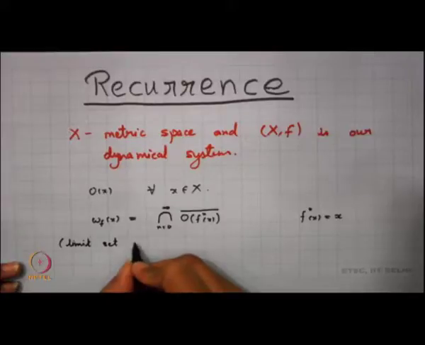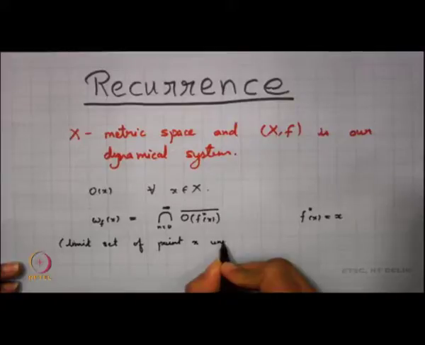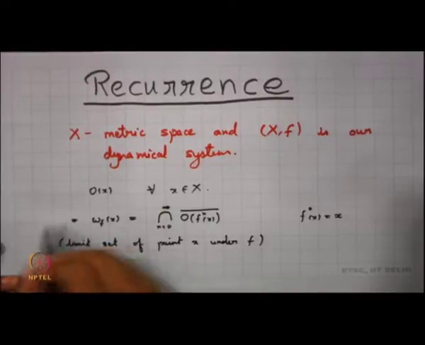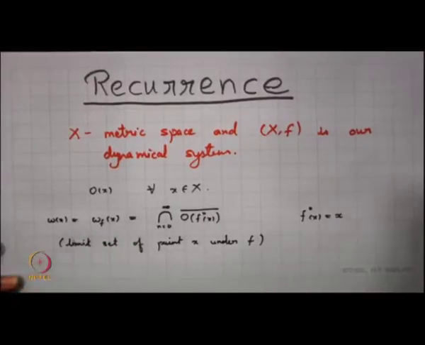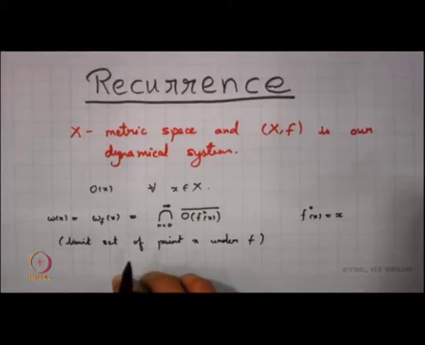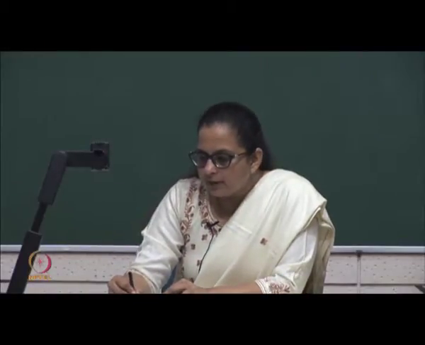of the point x under f, and if f is clear, we drop the f and say that this is just omega of x, the limit set of x, which is basically the intersection of the orbit closures of all points in the orbit. With this definition, let us look into some examples.